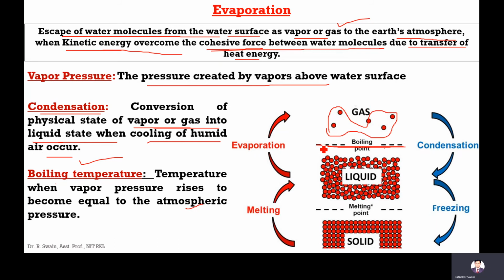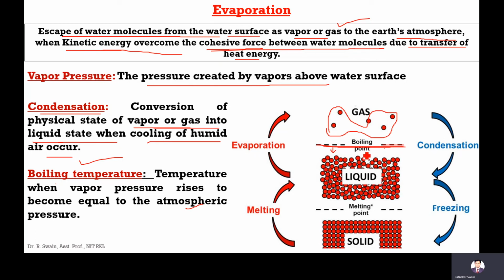So as long as the vapor pressure is less than the atmospheric pressure, there will be vapors, but evaporation will not happen. Evaporation only happens after the boiling point. So this is the boiling point at which the vapor pressure is equal to atmospheric pressure.